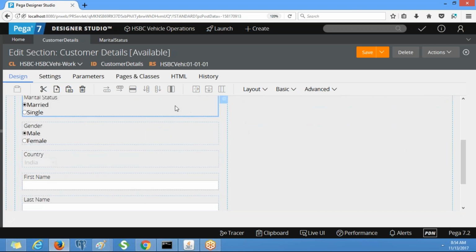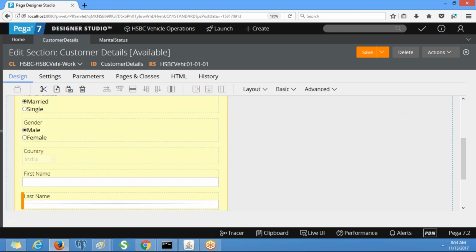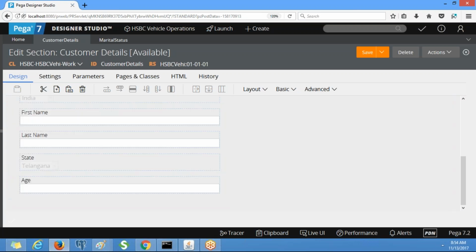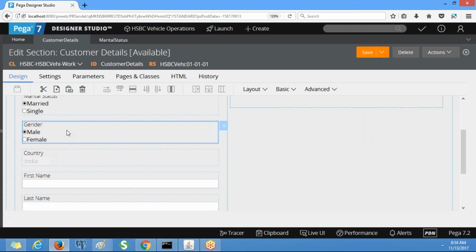So marital status, I'm going to put after gender. Like this we need to arrange the properties.